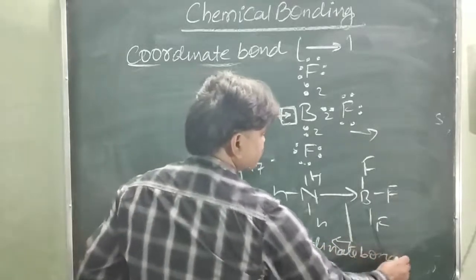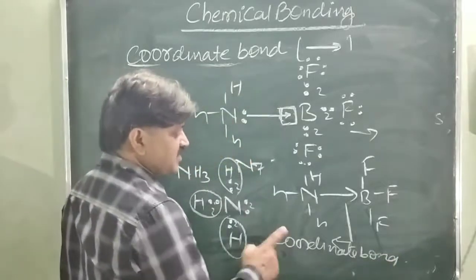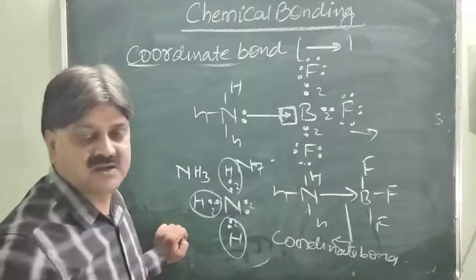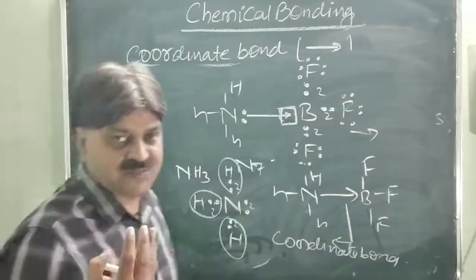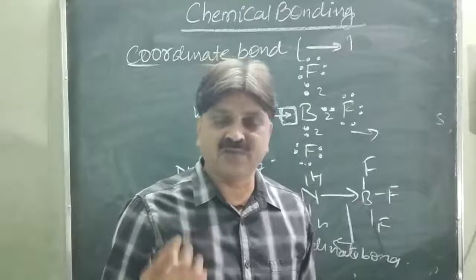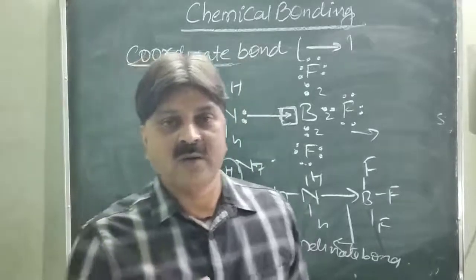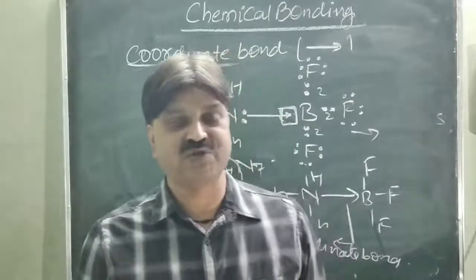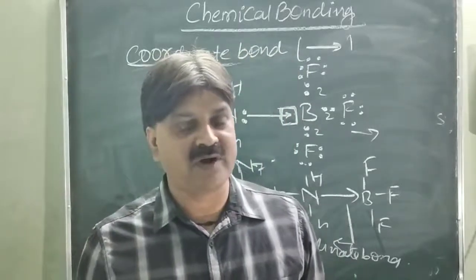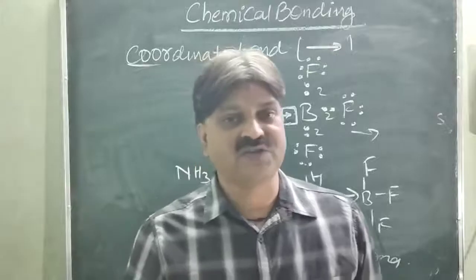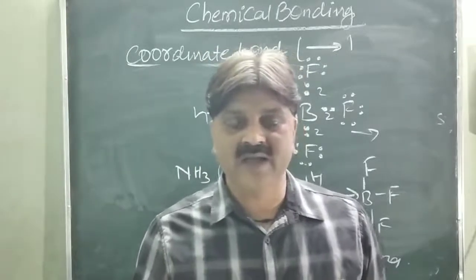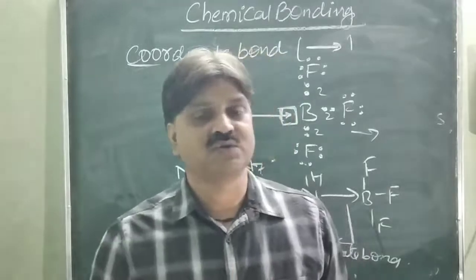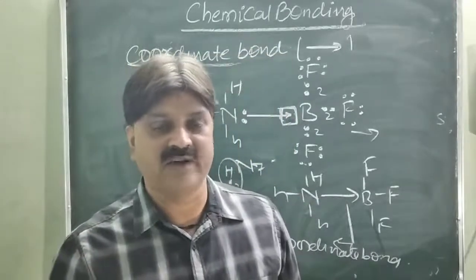So the bond in which sharing of an electron pair takes place by only one atom, not mutual sharing, that bond is known as the coordinate bond. So there are 3 types of bond we have discussed. This is ionic bond, formed between the two ions, that is cation and anion, and the covalent bond, this is mutual sharing of electrons, formation of bond takes place, and coordinate bond. This is the special type of covalent bond, and the pair of electrons is shared by only one atom, not both the atoms. So such type of bond is called the coordinate bond.